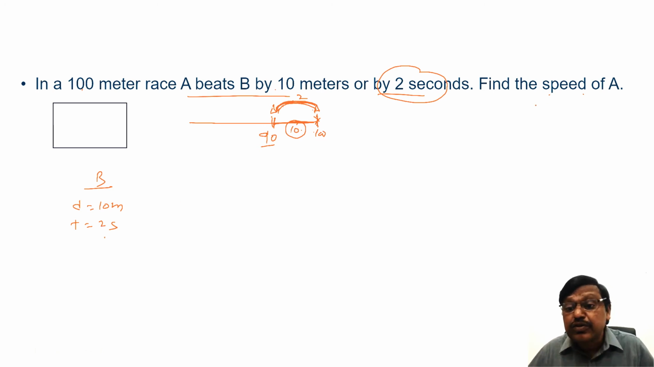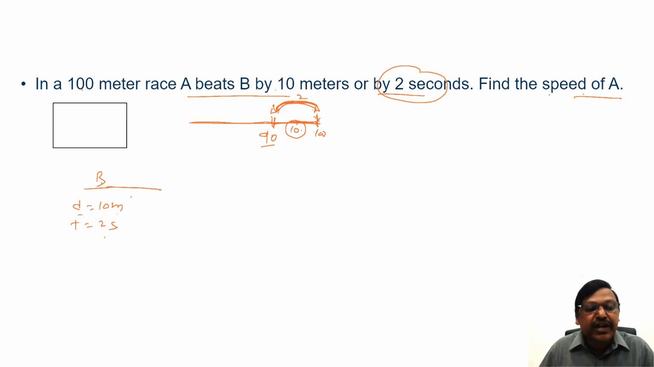But the question is not about speed of B, the question is about speed of A. Now I would like to ask you one thing. The entire race is 100 meters. For 10 meters distance, B takes 2 seconds. To travel 100 meters, which is exactly 10 times, how much time will he take? Because it is 100 meters, 10 times, the time also will be 10 times. He will take 20 seconds.